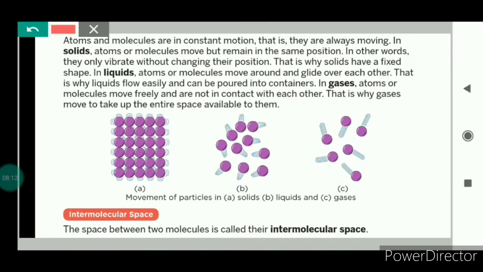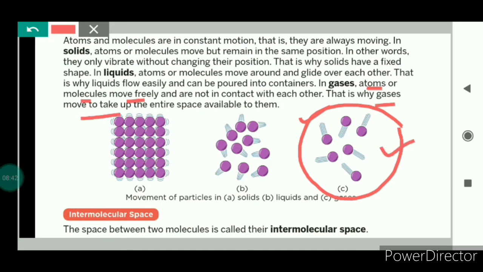Now we will study the arrangement of particles in gases. In this diagram, in gases, the atoms or molecules are very far from each other, or we can say the distance between the particles, as you can see here, is large as compared to solids and liquids. The molecules move freely in gases and they are not in contact with each other. That is why gases move to take up the entire space available to them. So that's why gases occupy the available space.